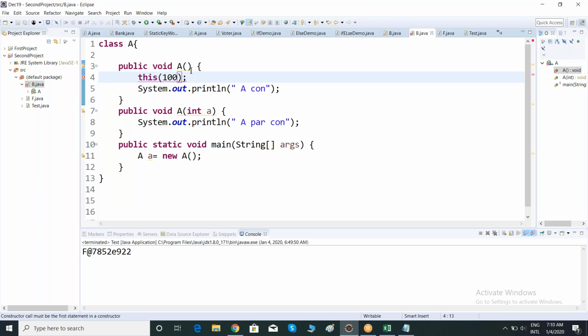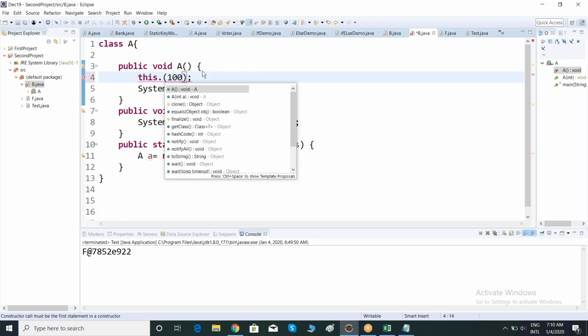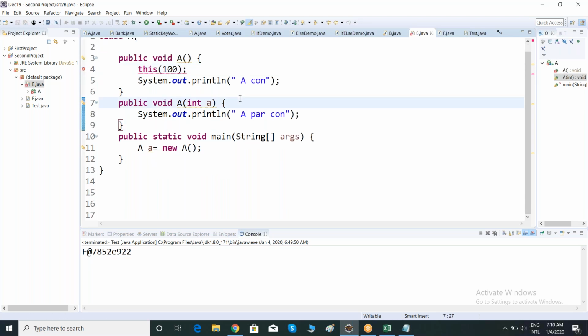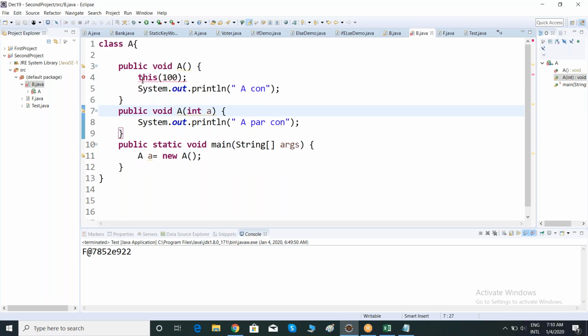Clear, team? It is giving the answer. Like this, you can mention public void init, public void init. The constructor call must be the first statement. Okay, first statement only, right?